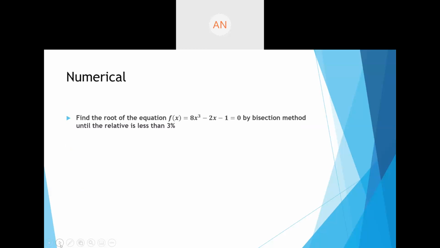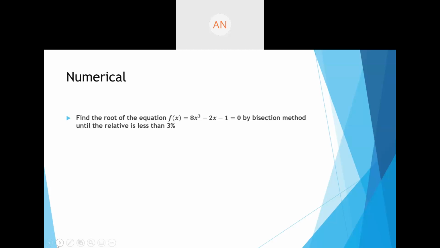Find the root of equation f of x is equal to 8x cubed minus 2x minus 1 is equal to 0 by bisection method until the relative error is less than 3%. That is the question. Find the root of equation f of x is equal to 8x cubed minus 2x minus 1 is equal to 0 until the relative error is less than 3%. So that is the question. We are going to do this by bisection method.